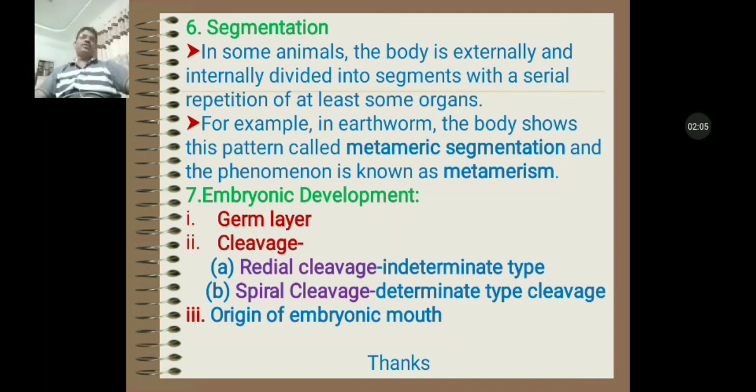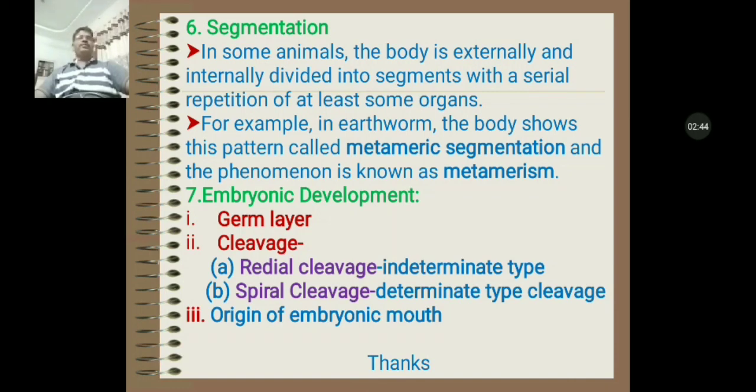Third is origin of embryonic mouth. On the basis of origin of embryonic mouth, animals can be categorized as protostomia and deuterostomia. The animals of platyhelminthes and nematodes can be categorized as protostomia, and the remaining higher animals can be categorized in deuterostomia.